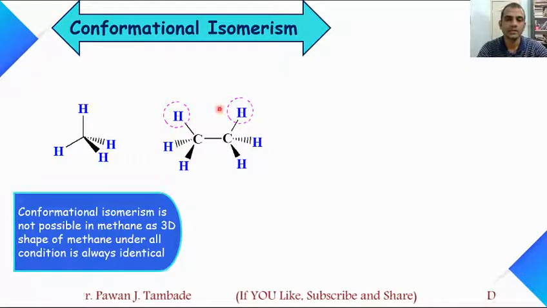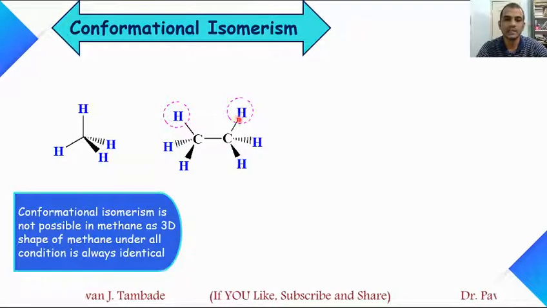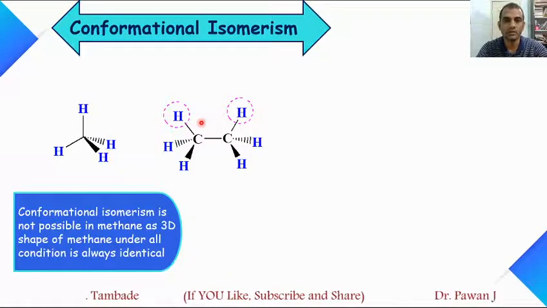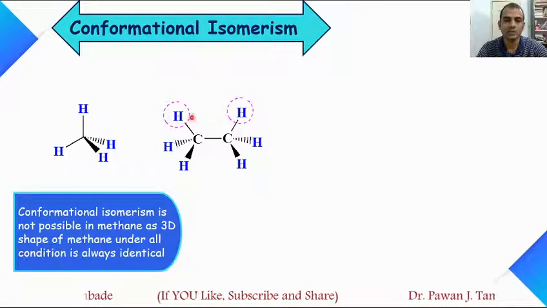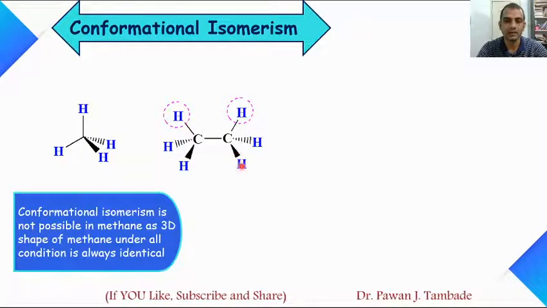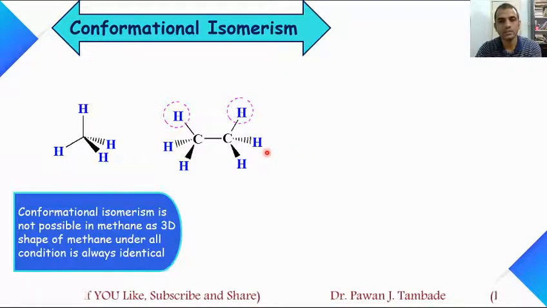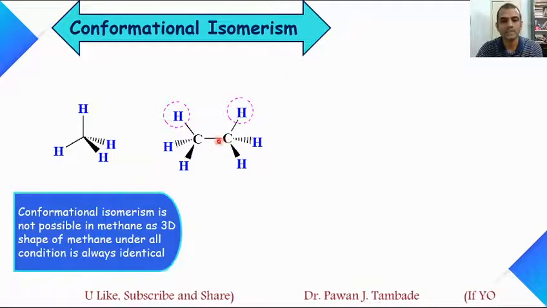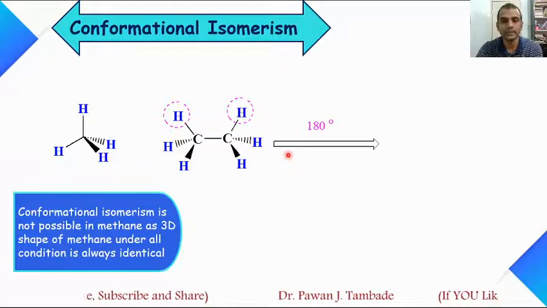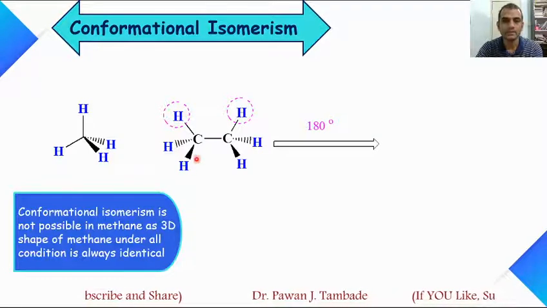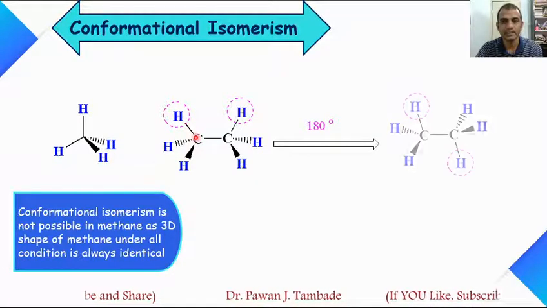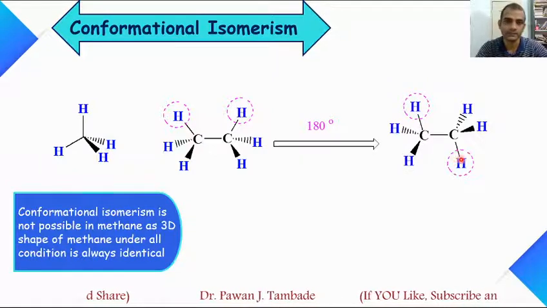Now look at this structure of ethane molecule. This is the eclipsed structure of ethane molecule. Herein focus on these 2 hydrogen atoms which are highlighted by this pink circle. If we rotate this molecule across this carbon-carbon single bond by 180 degrees, keeping this carbon as it is, then we will get this structure.